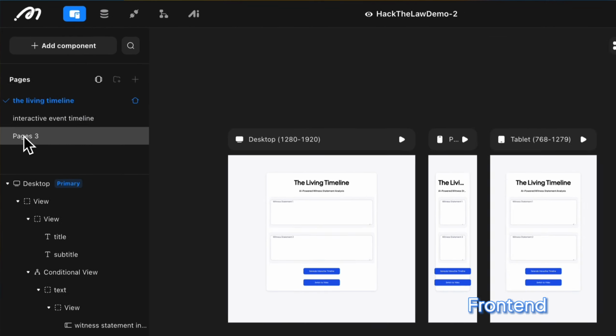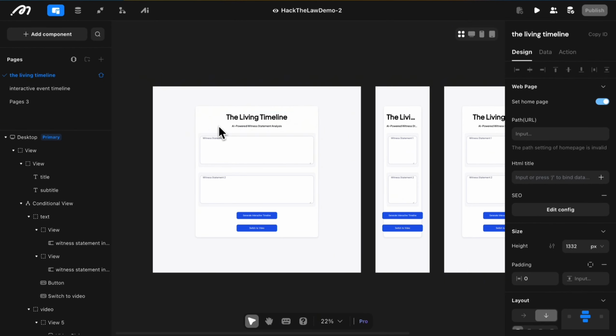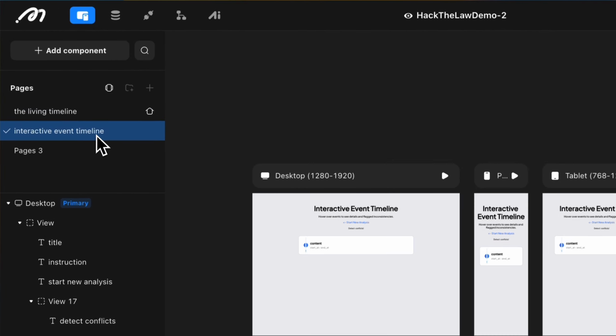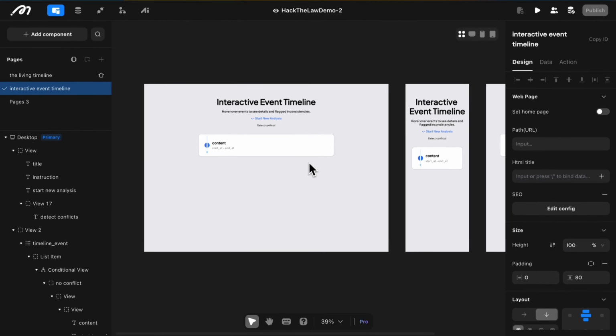The front end has just 2 pages: a submission page where users paste or upload statements, and a timeline view that displays all extracted events, including conflict highlights.